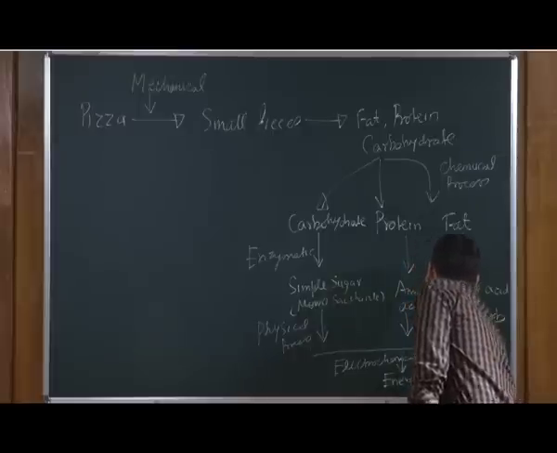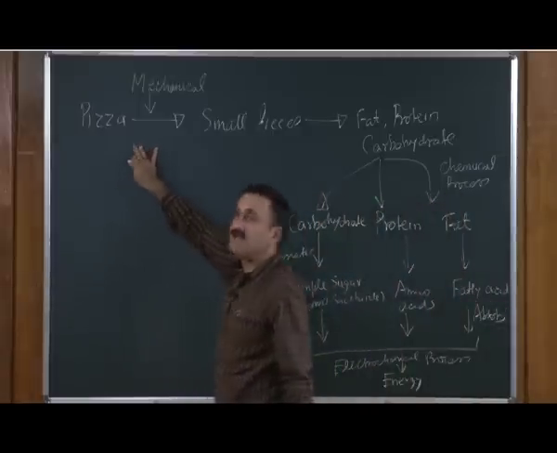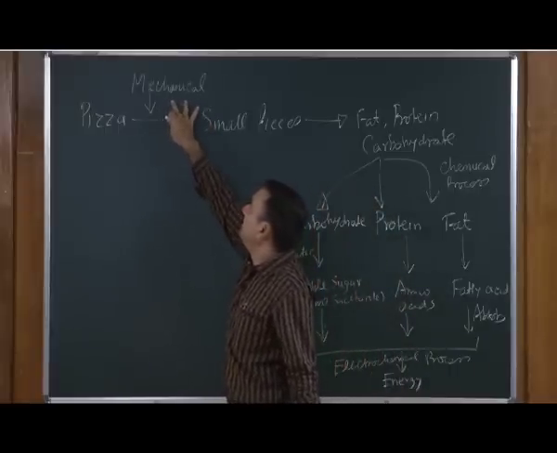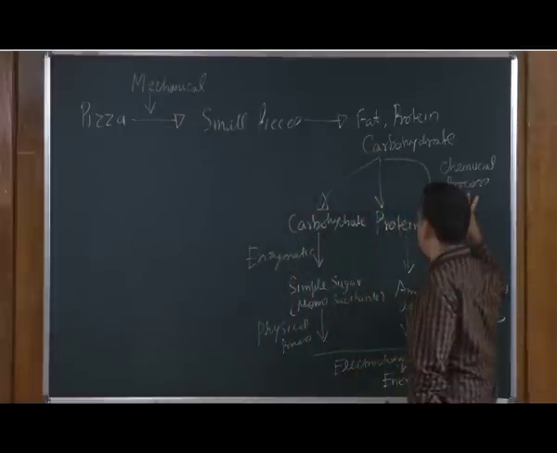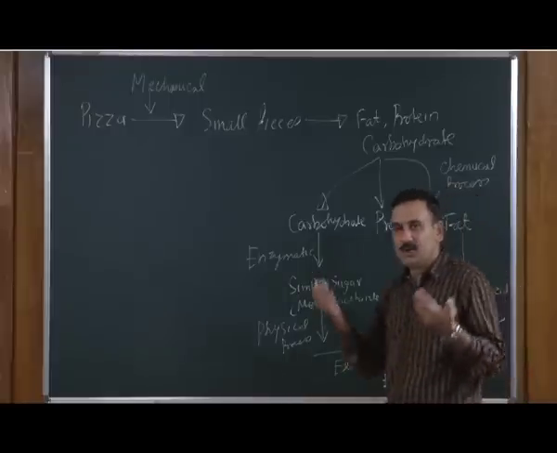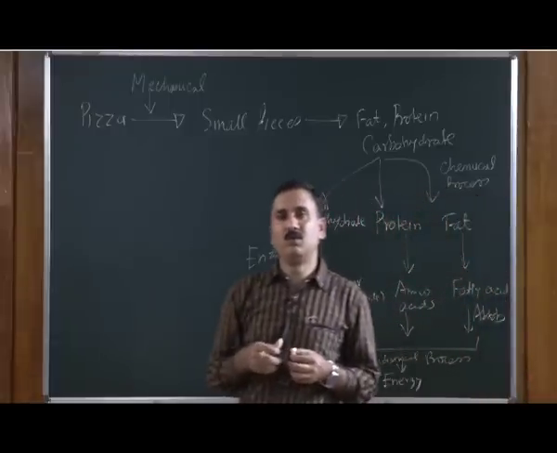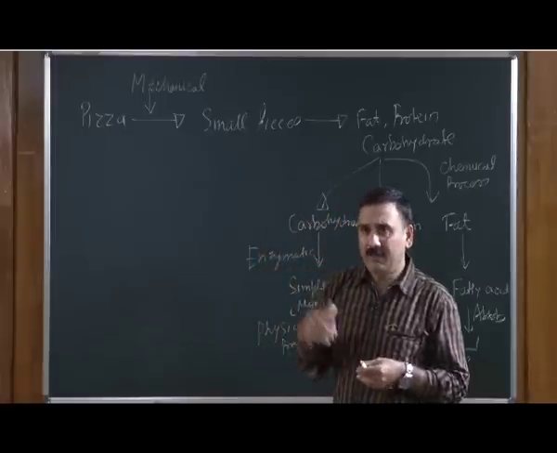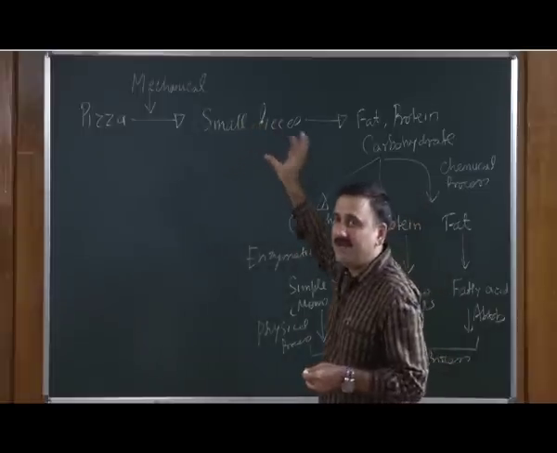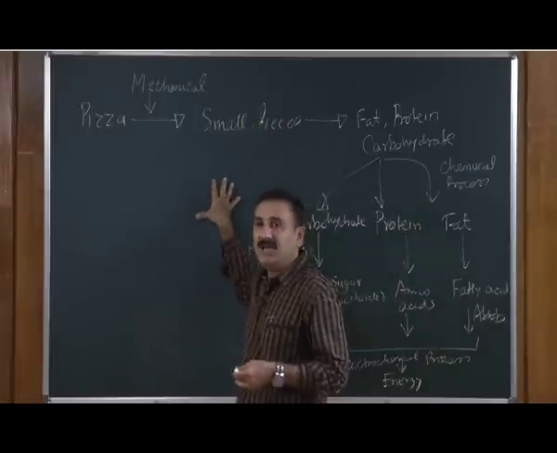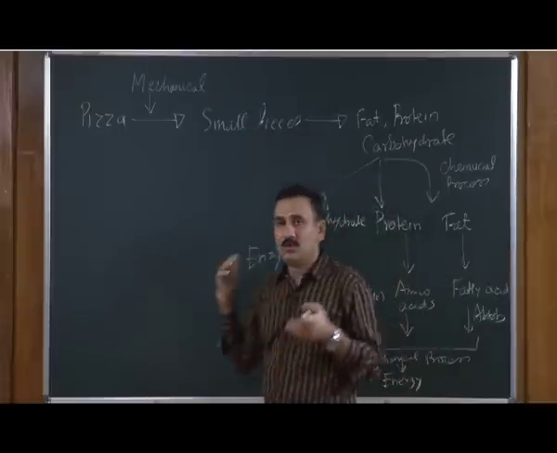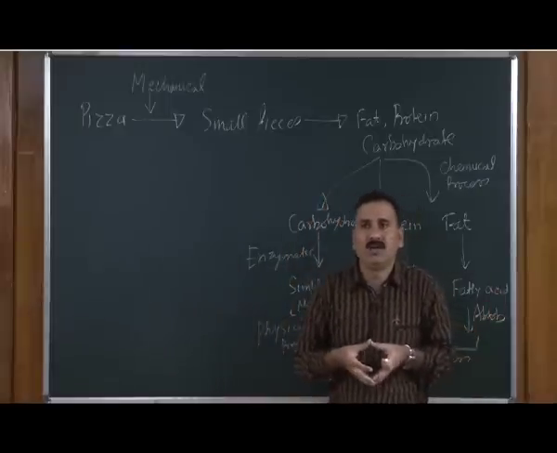This means if you want to acquire the energy from the pizza, you need a system which will have a mechanical process, a chemical process, an enzymatic process, a physical process, and at the end it should have an electrochemical process to provide you the energy. We normally take up the food. Okay. So, this means you need a very specialized machinery to do this process, and also to do this in a very strong coordination between them.